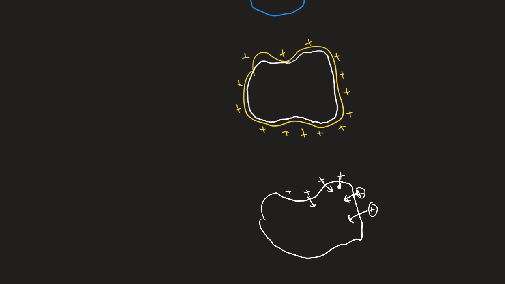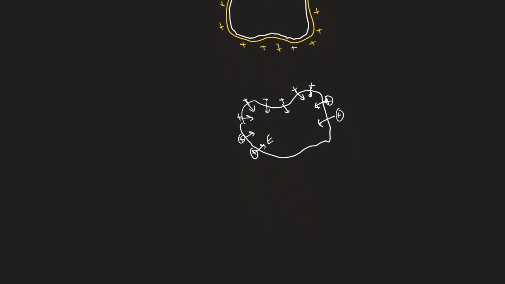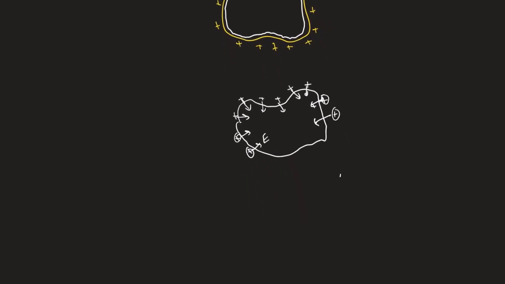So I will apply Gauss' law to this Gaussian surface. You see that the Gaussian surface is on the interior of the volume of the conductor. So I will say the flux is equal to the charge inside divided by epsilon 0. What is the flux?